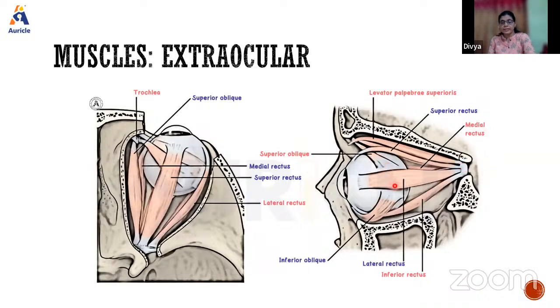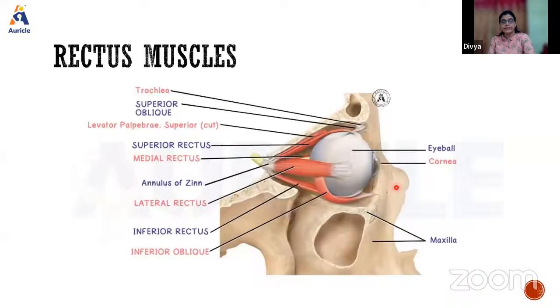So these recti muscles get inserted. You can see the annulus of Zinn or the tendinous ring of Zinn. These recti muscles proceed forward like in a cone of muscles. They are proceeding forwards and they are inserted in front of the equator, near the sclerocorneal junction, just behind the sclerocorneal junction, in a spiral manner.